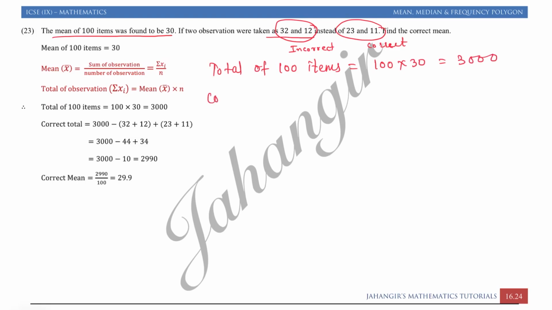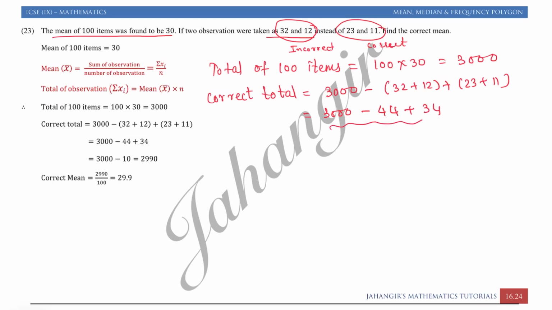Now the correct total is equal to the incorrect total minus the incorrect observations, plus the correct observations. So 3000 minus 44 plus 34.